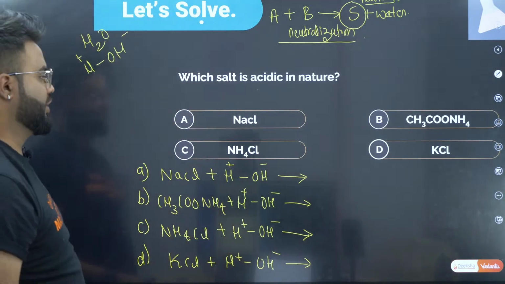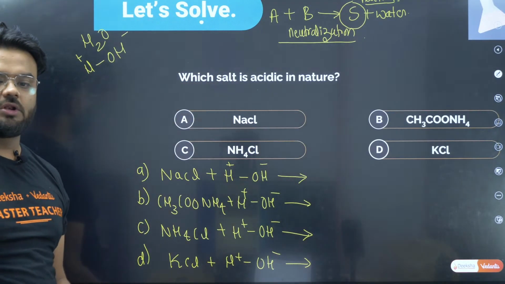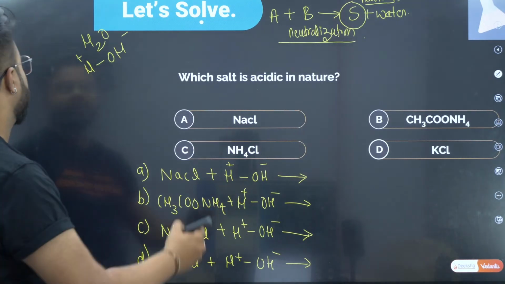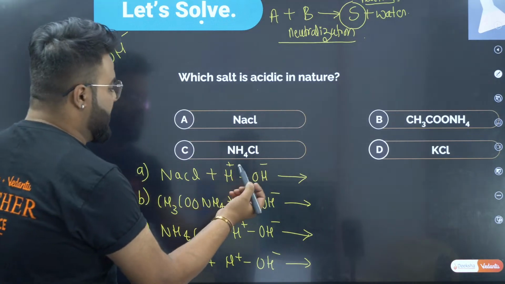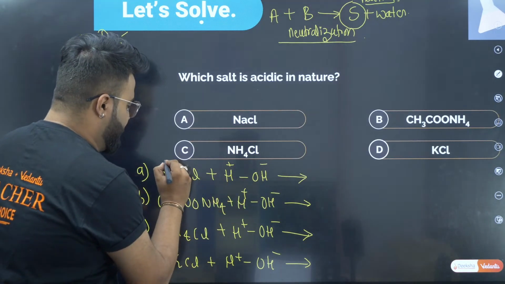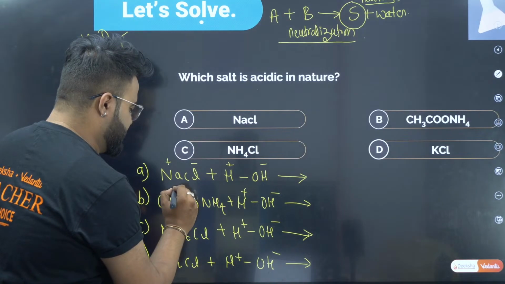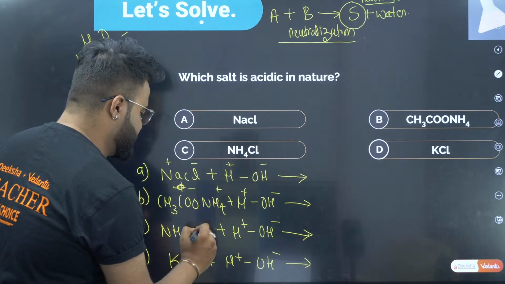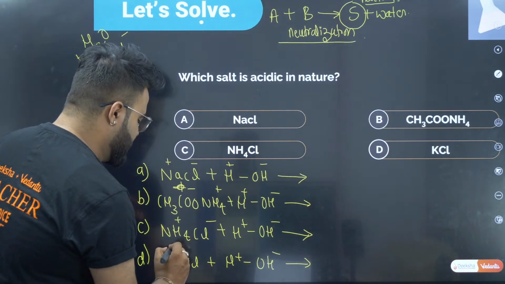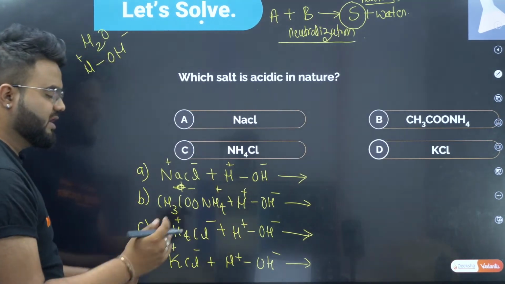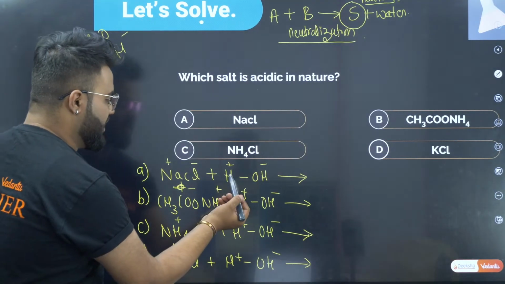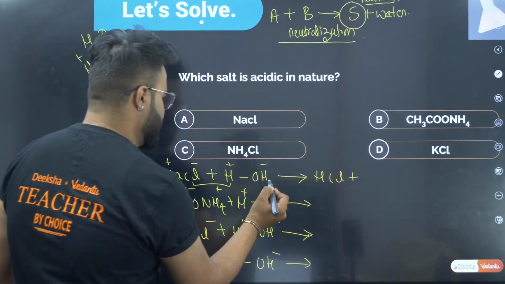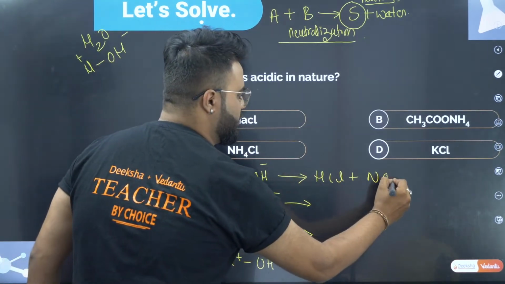Okay, dears. Now let us see NaCl plus H plus and OH minus. Let us start with this. So now we know the ions: Na plus, Cl minus, CH3COO minus, NH4 plus, Cl minus, K plus, Cl minus. Clear? Now let us see. H will go with the minus, it forms HCl, plus Na plus OH, so it forms NaOH.